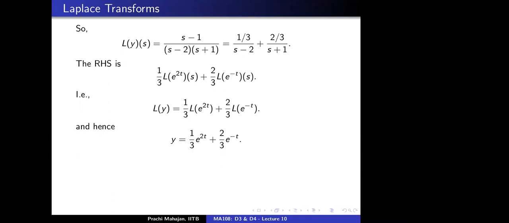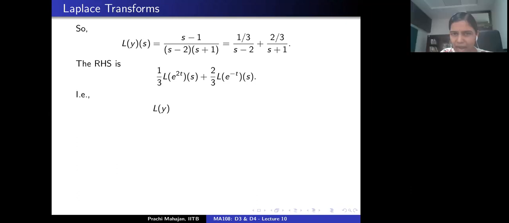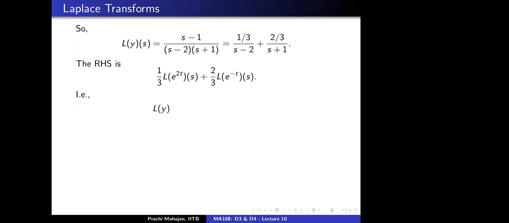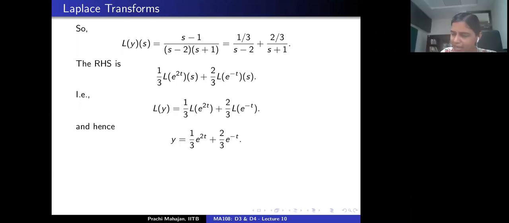Ma'am, why are we implicitly assuming that y is defined from 0 to infinity? We are assuming that. Yes. So isn't that a restriction to Laplace transforms? Yeah. So this method obviously has some restrictions, but there are some gains to it.